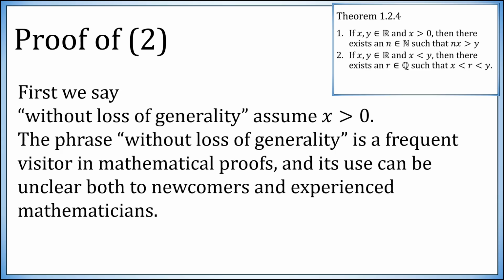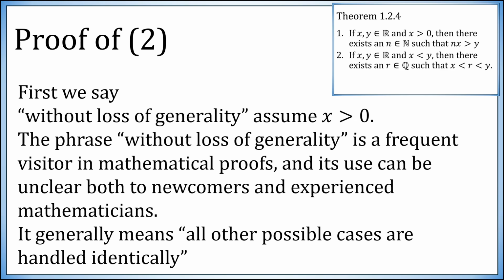That ambiguity never really goes away, no matter how experienced you are. Anytime you see the phrase without loss of generality, you should kind of prick your ears and eyes and pay attention and look for flaws. So generally what the phrase without loss of generality means is there are lots of cases and they are all handled identically. Another way it can be used is we're about to make an assumption that doesn't really change any of the coming arguments.